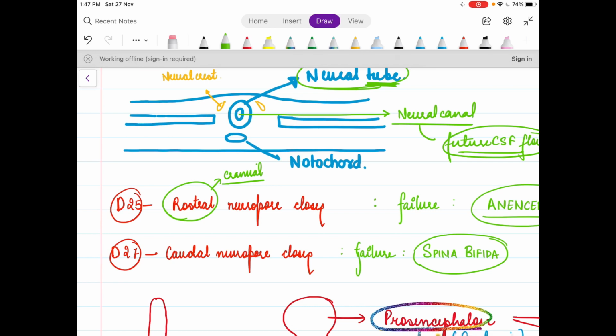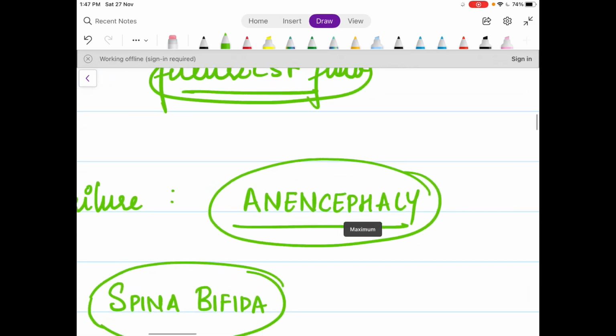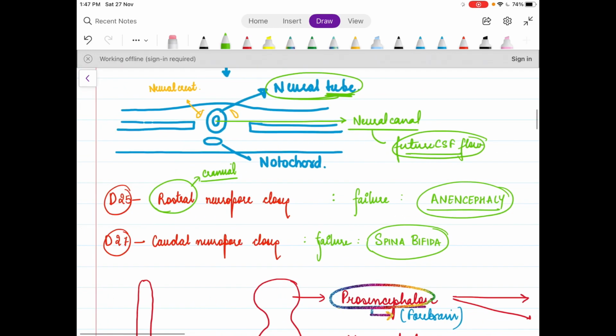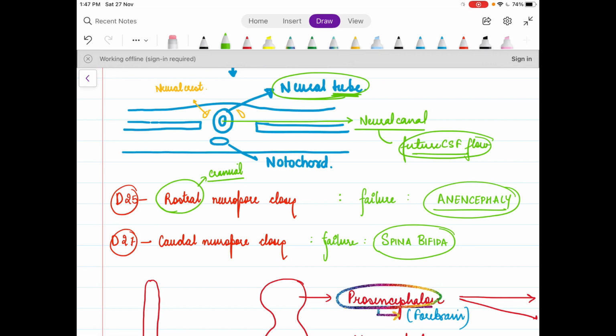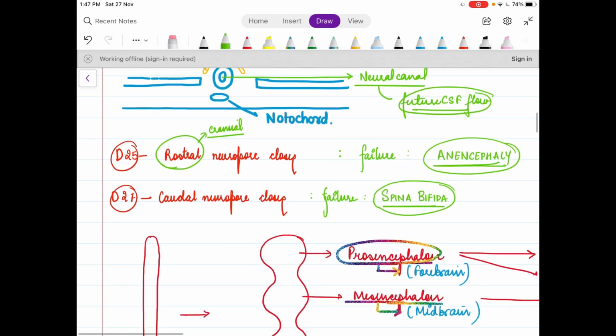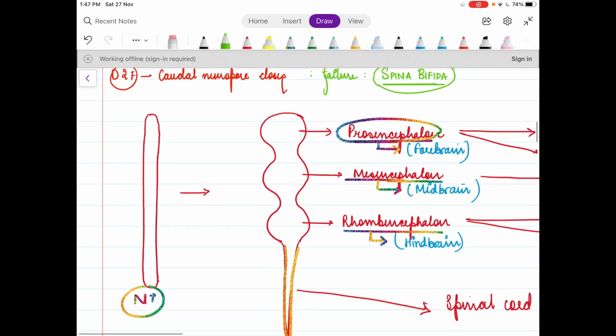On day 25, if there is a problem in the closure of the rostral neuropore, it gives rise to a grave anomaly known as anencephaly. And if there is a problem in the development of the caudal neuropore, it gives rise to the condition we are well aware of as spina bifida. I am going to discuss all these topics in the later part of my video in great detail. Now we are going to study how this neural tube ultimately forms this complex human brain. So let's dig into it.